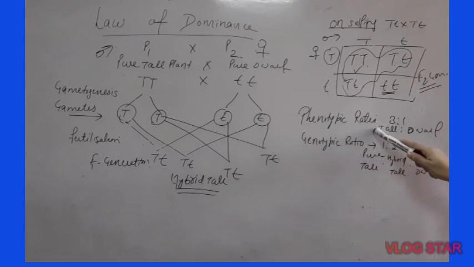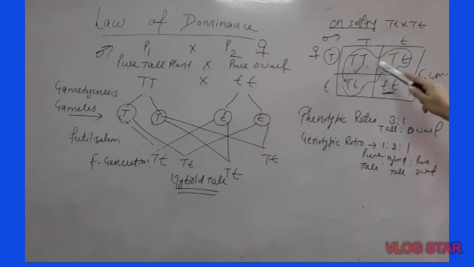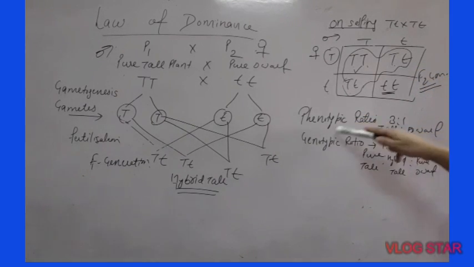So I have written both the ratios. Let us consider phenotypic ratio first. How did it come 3:1? Because these three are tall if we apply law of dominance. Although this is pure tall and these are hybrid tall, but externally, phenotype is when we see the character externally. From outer appearance, these all will be tall. So 3 tall and 1 dwarf. That is phenotypic ratio. Phenotype stands for external characters, external appearance.